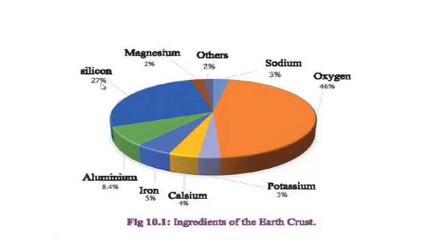That means it has both metallic and non-metallic properties. So like this way you can know about the percentage of different metals or non-metals in the earth crust, and from here sometimes an MCQ question may come in the board exam. For this you have to remember this.